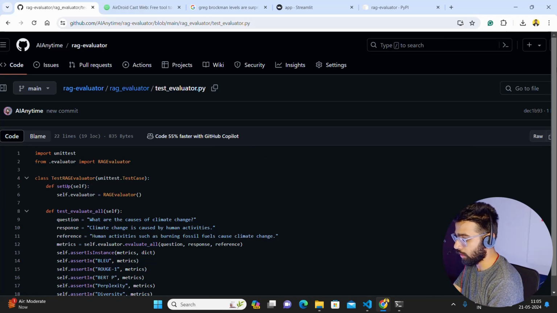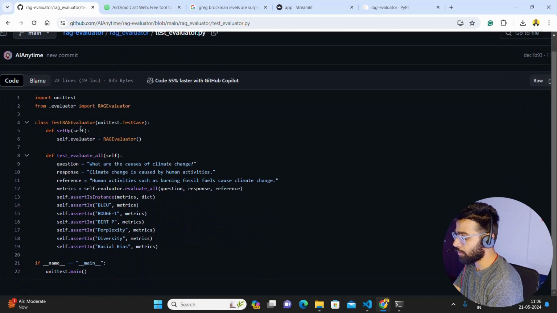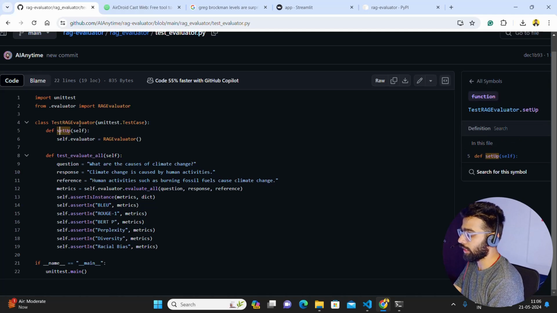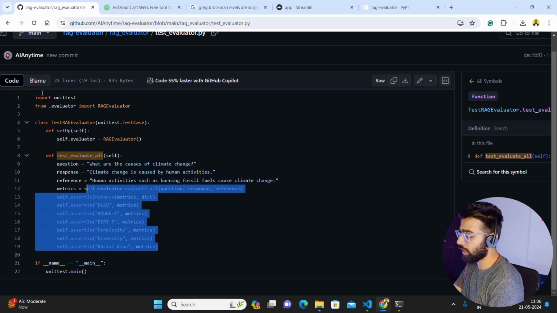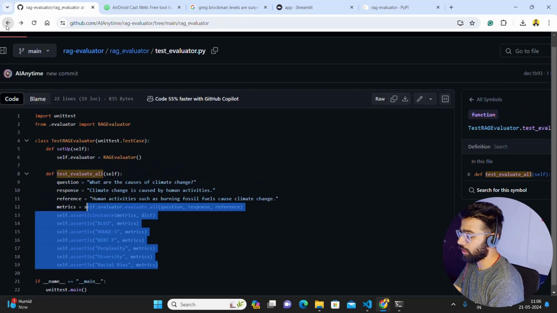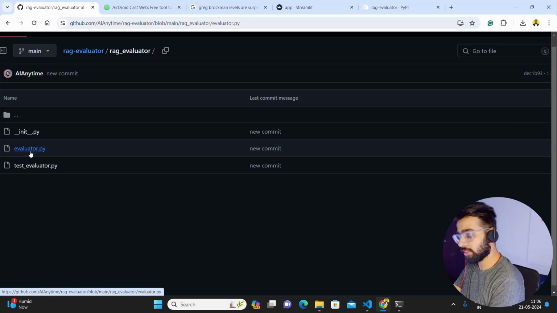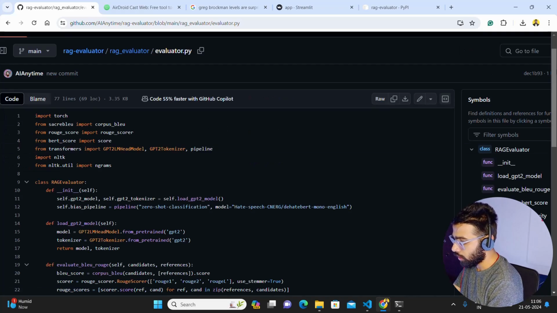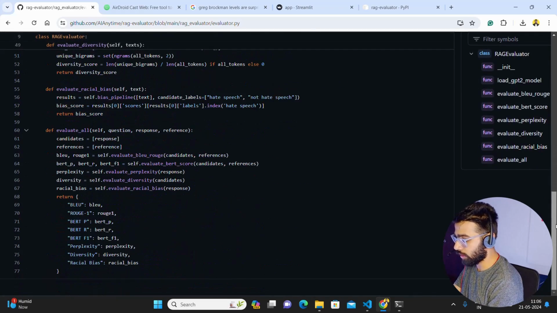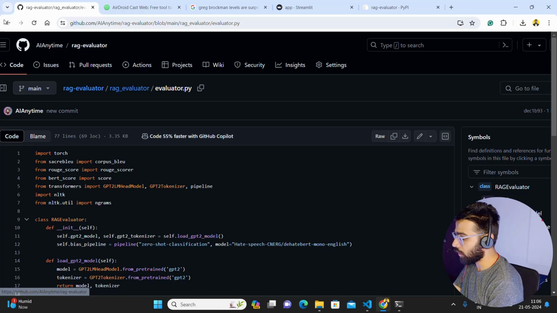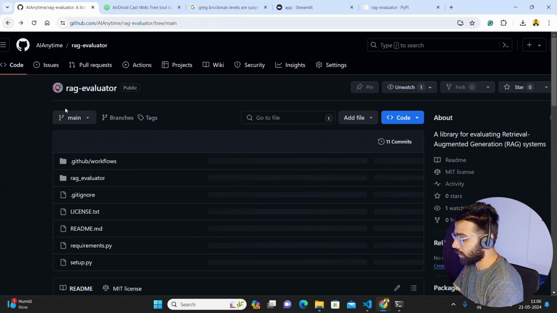So I have a test file. Now in the test file, I'm just writing a class called test rag evaluator. It has a function called test evaluate all. It basically helps you evaluate quickly, just as testing if the library is working or not. And then it has an evaluator, the same file. The file name is different, but this is the same file that you saw there in the VS Code, the same file.